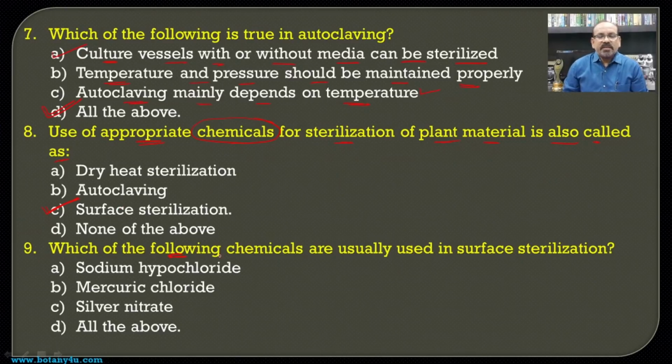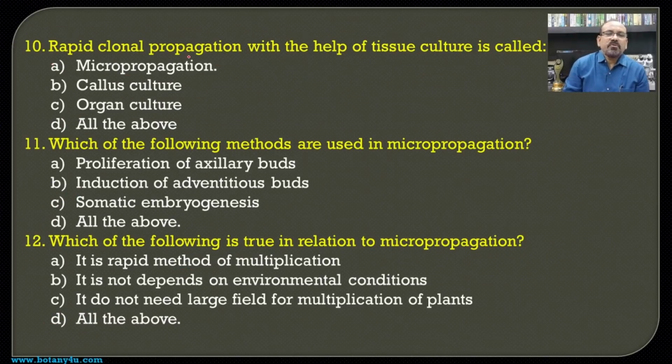Then which of the following chemicals are usually used in surface sterilization? So in addition to the chemical 70% alcohol, some other compounds like sodium hypochlorite, mercuric chloride and silver nitrate are also used for surface sterilization, and hence all of the above becomes the answer for this question.